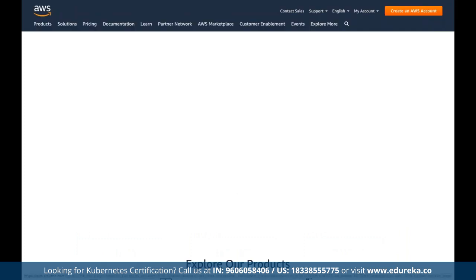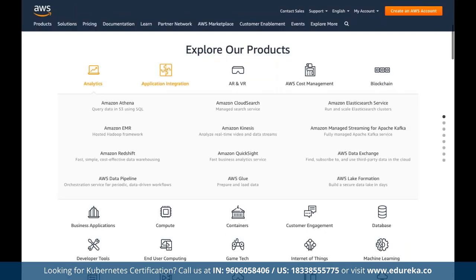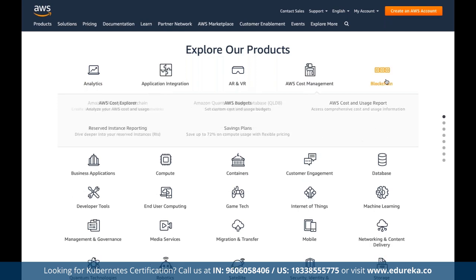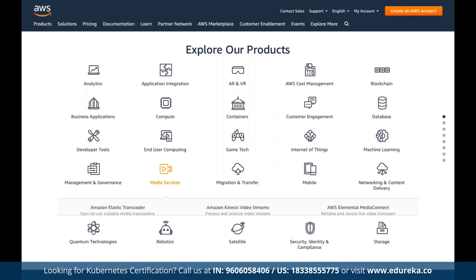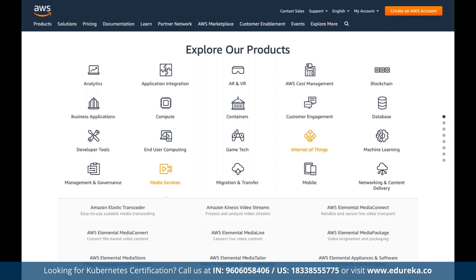We can see the entire list of all the services that AWS has to offer us, based on computation, integration, cost management, blockchain, containers, end-user computing, media services, IoT, and databases. There are multiple services on top of which we can deploy our application.